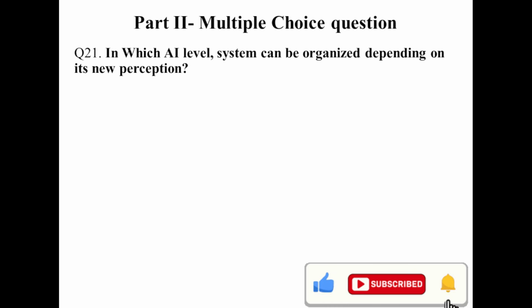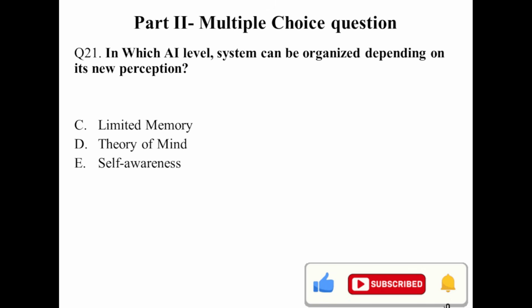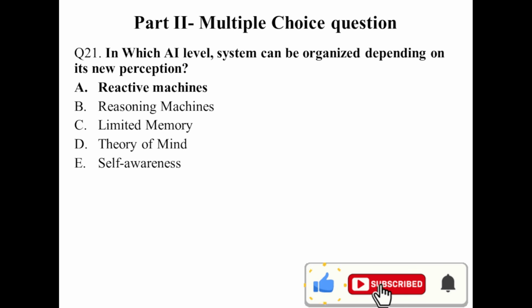Question number 21. In which AI level can a system be organized depending on its new perception or new information? Self-awareness? No. Theory of mind? This is not. Limited memory? So this is not the answer. Reasoning machine? No, this reasoning machine negotiates. The answer is reactive machine.